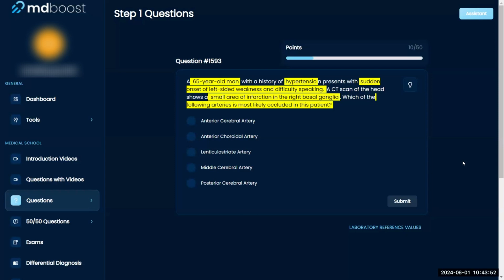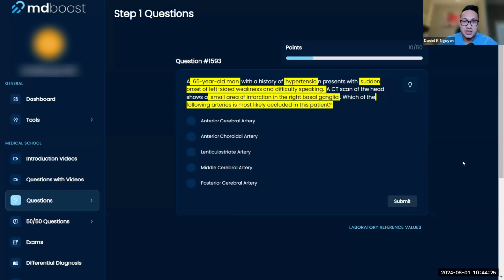Okay, so I'm immediately trying to remember my anatomy knowledge and the circle of Willis. Okay. Let's see, he's got a small area of infarct in the right basal ganglia. Okay, so I don't know where the right basal ganglia is, which is unfortunate because I feel like that would help me out a lot.